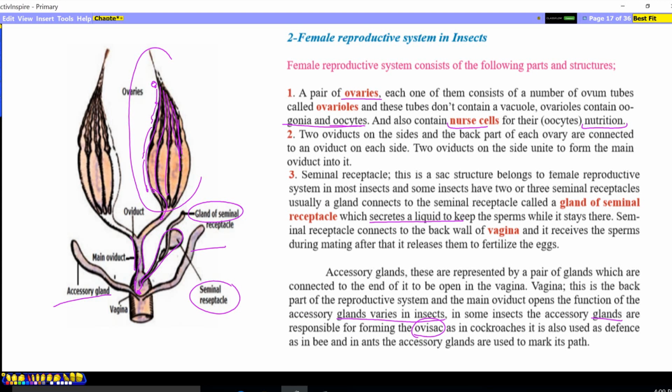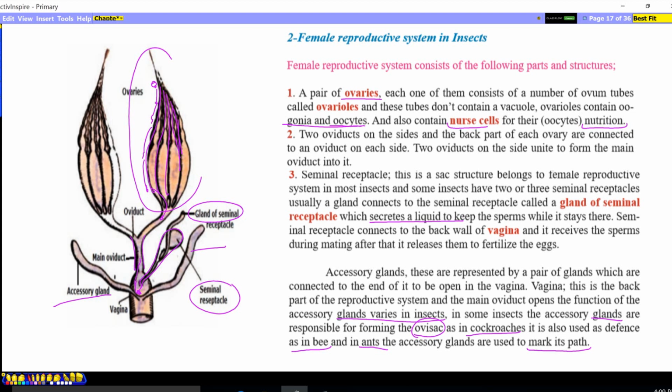We call it a sperm sac, but in the female it forms the ovisac, like in cockroaches. It is also used for defense, as in bees, and in ants it has a different function, like marking the path to find their way.